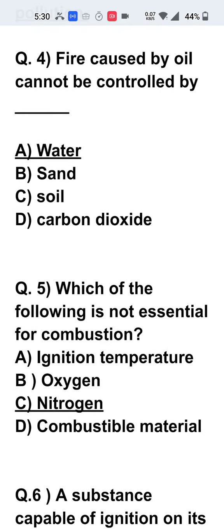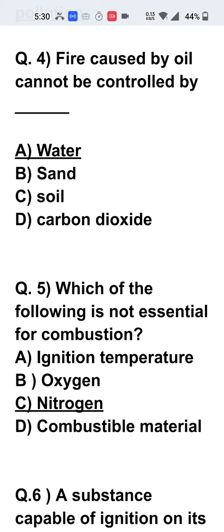Question number 4. Fire caused by the oil cannot be controlled by. The answer is water. Water can be used for the normal fire, which is produced by burning solid materials, not for the liquid materials.